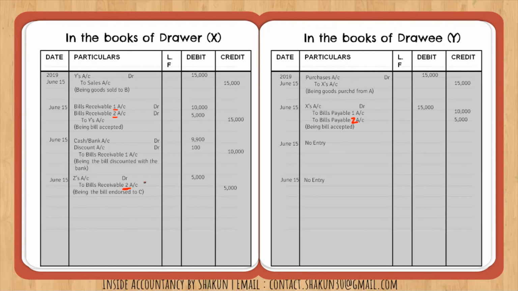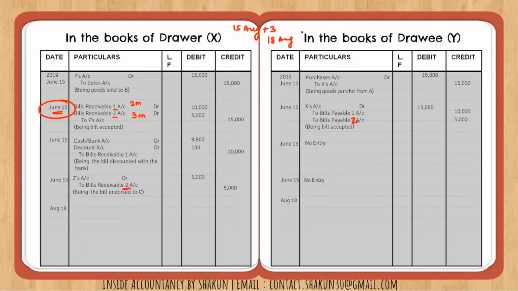Okay, now we come to the date of maturity. Both the bills were created on June 15. The first bill was for 2 months and the second bill was for 3 months. So after June, we calculate 2 months, June to July, July to August. So 15th of August plus 3 days of grace, that is 18th of August will be our date of maturity. So on 18th of August, we need to pass the entry for honor.